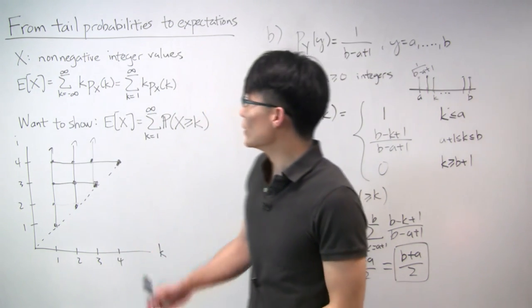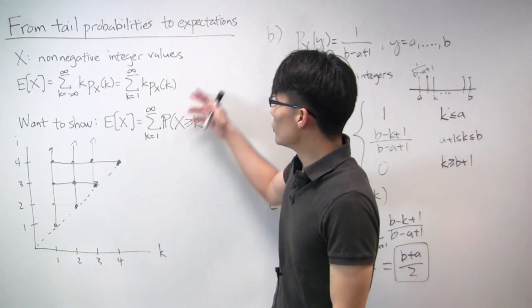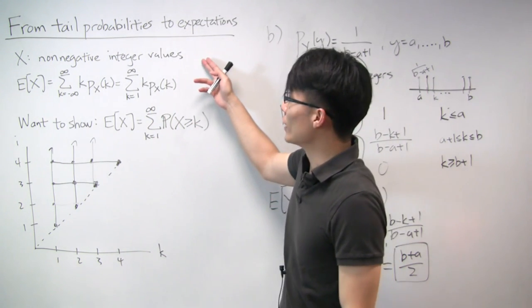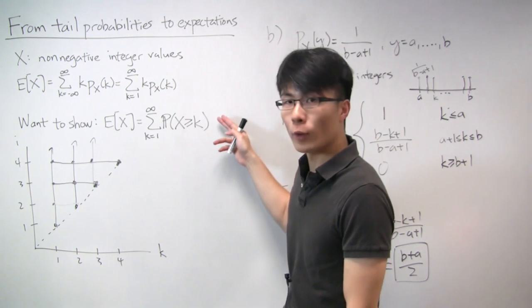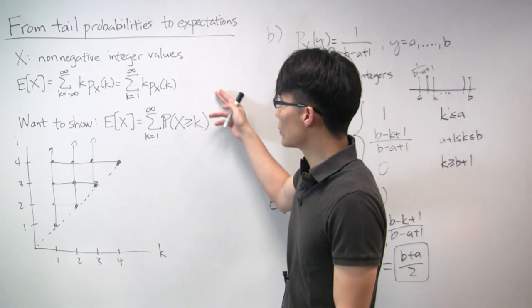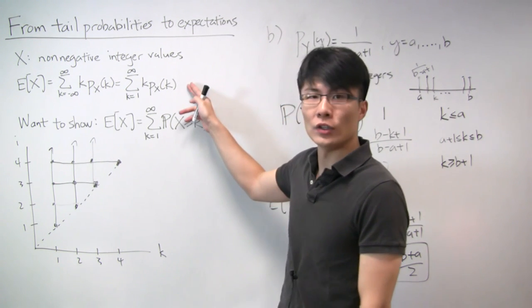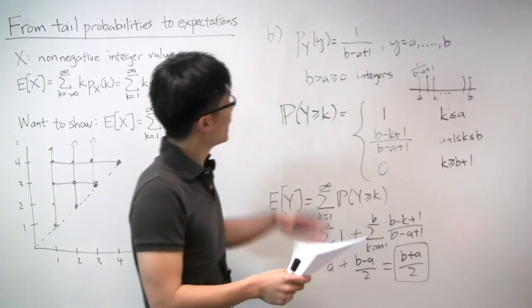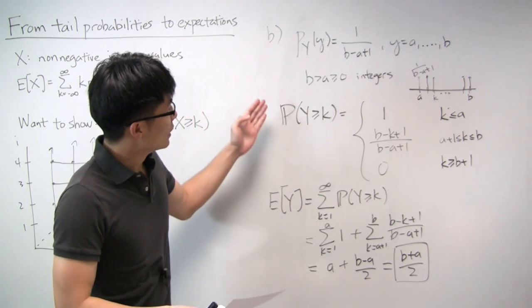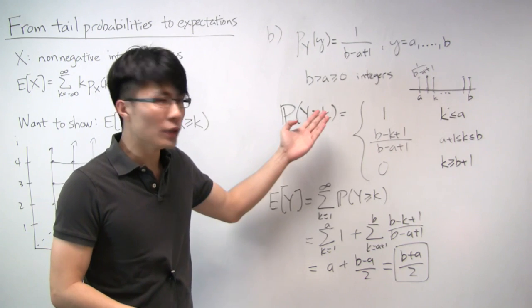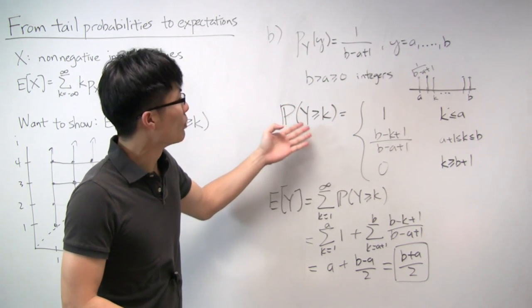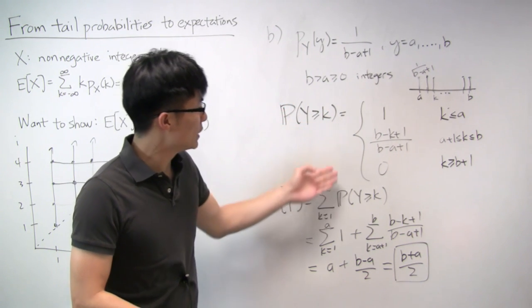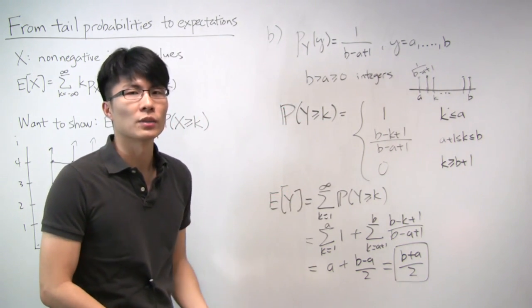OK, so to summarize this problem, we've shown that for a certain type of random variables, you have an alternative way of calculating expectations, which may, in some cases, be easier than using the standard definition. And then we've applied that to a specific case of a random variable. And this also gave us a good opportunity to get some more practice calculating out probabilities and working with PMFs and expectations.